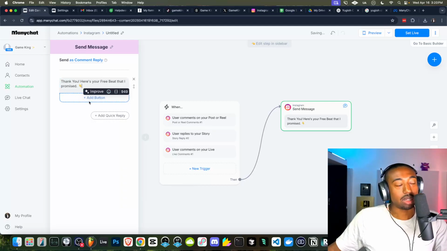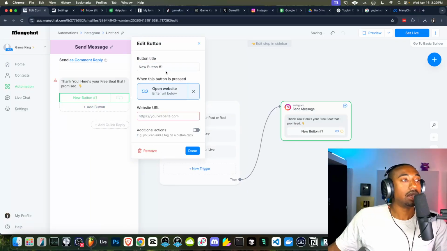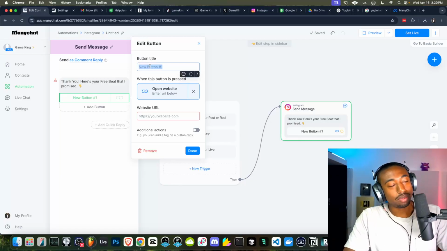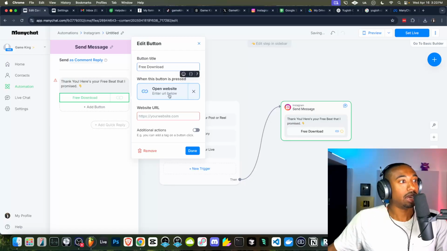Okay, and then we're going to click where it says add button. Okay, and then we're going to open up a website. Now this website is going to be the download for the free download that we're offering. Okay, so free download, and then we'll go to the website.